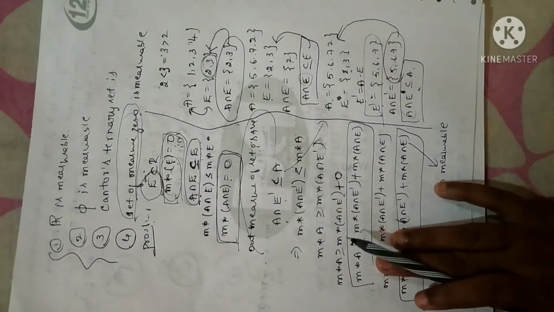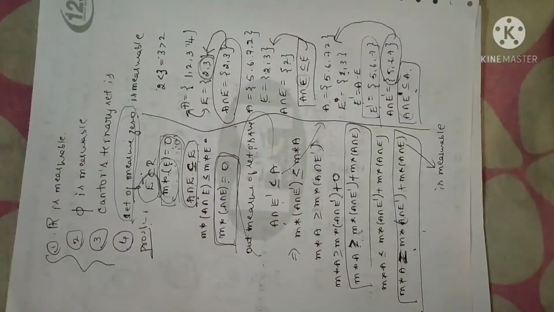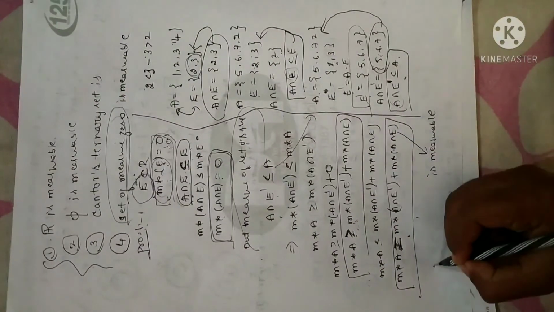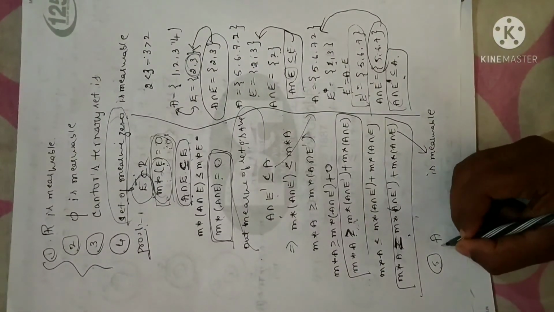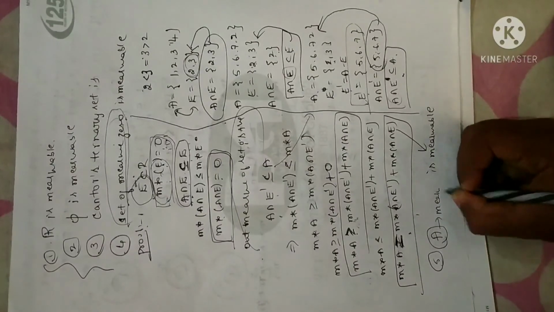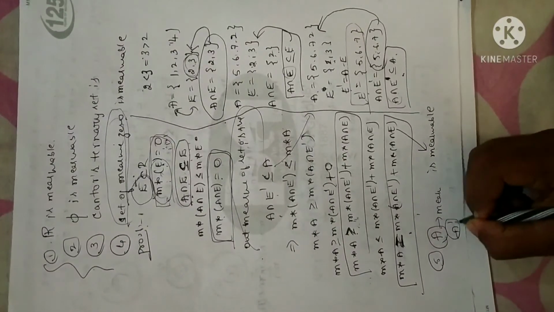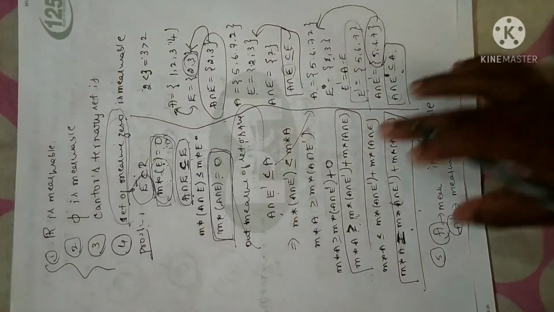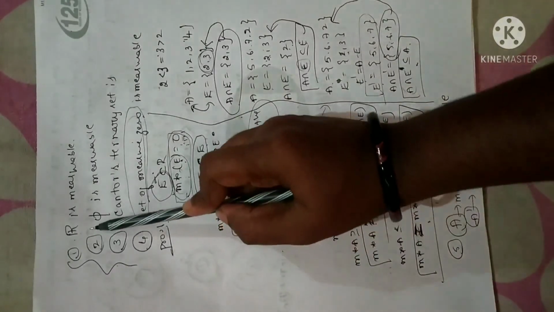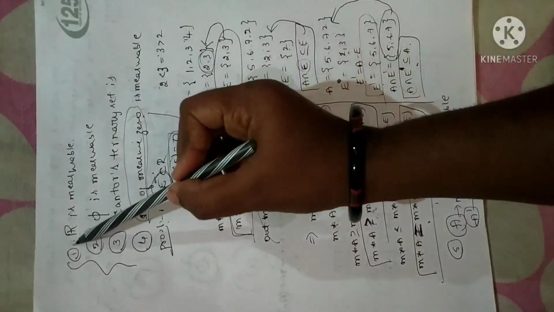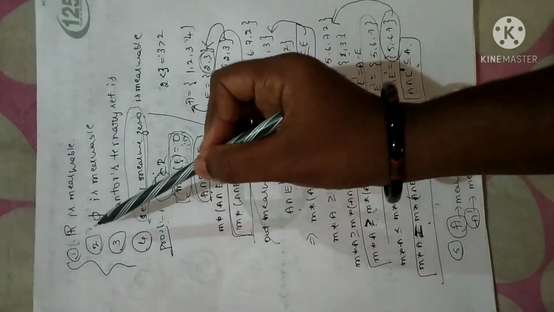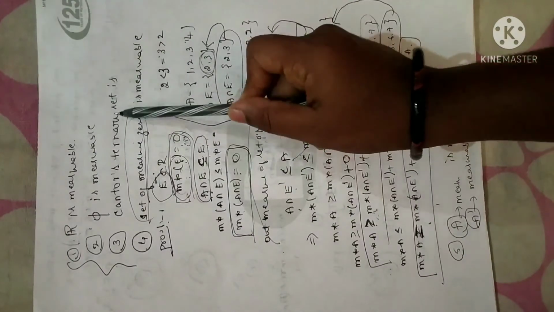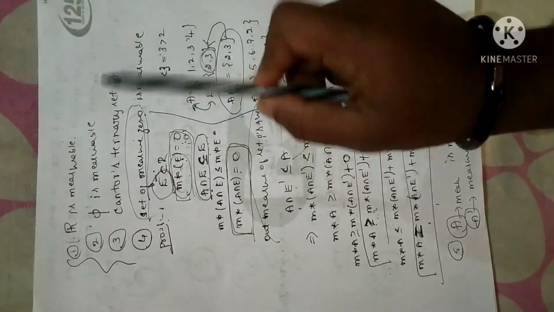These are the properties of a measurable set, and you have to remember this. These are 4 properties of measurable sets, and the fifth one is that if I have a set A which is measurable, and you calculate its complement, then A complement is also a measurable set. I am just revising the properties of measurable sets, or else examples of measurable sets. Remember, the set of real numbers is measurable, the null set is measurable, and the Cantor ternary set is measurable. This concept is clearly explained in the previous video. Please go through that. And a set of measure 0 is also measurable.